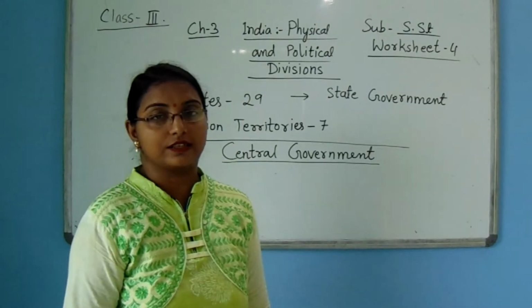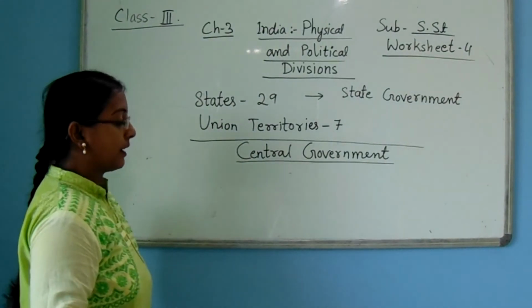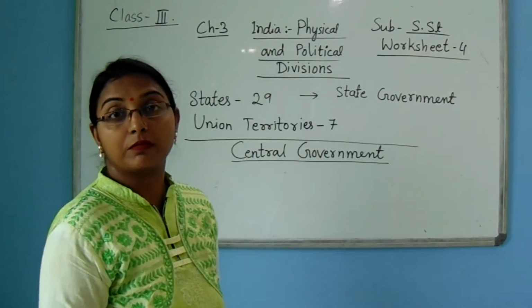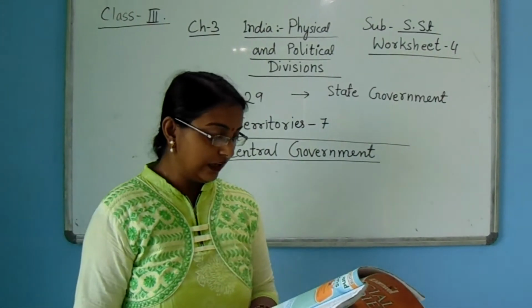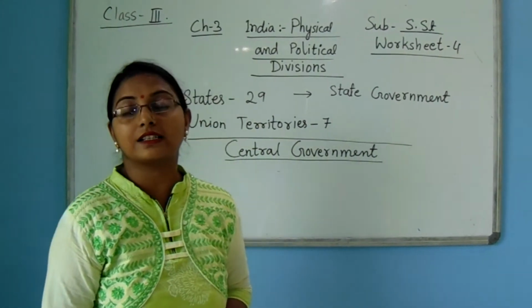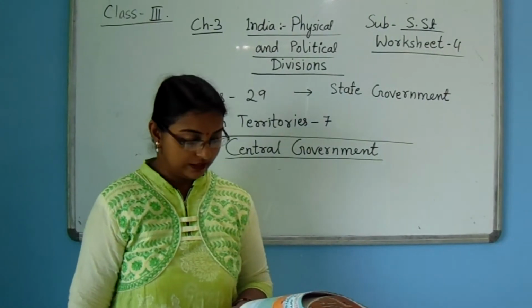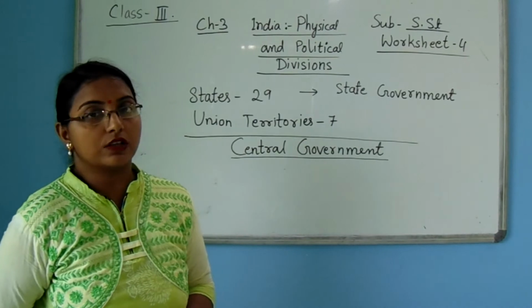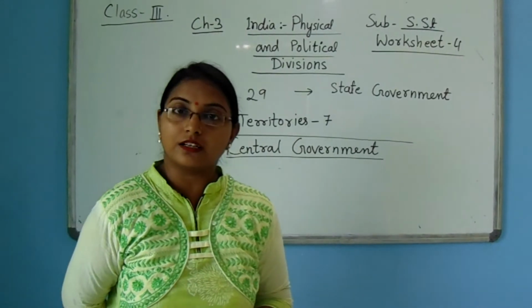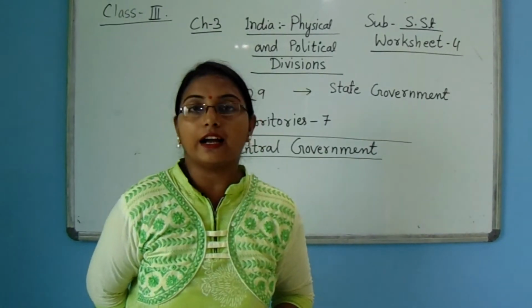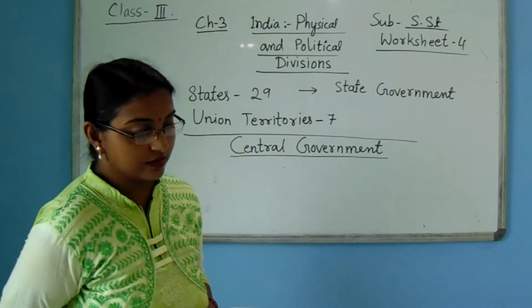some oceans. Now in chapter 3, page number 12, you will see that India has 6 physical divisions. That means the northern mountains, northern plains, southern plateau, Great Indian Desert, coastal plains and obviously the island regions.